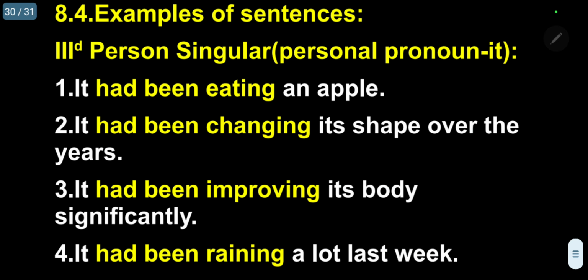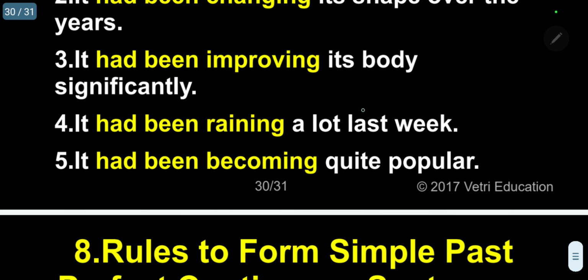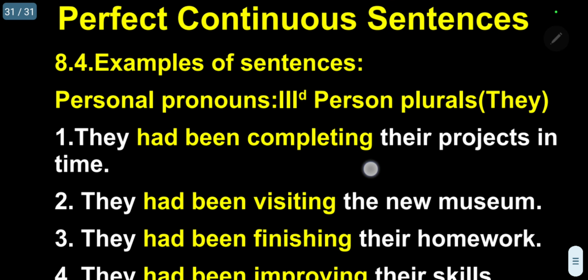The next one, I will use it, third person. I told you already, it does not indicate a person. It indicates animals, insects, birds, and other non-living things. It had been eating an apple. It had been changing its shape over the years. It had been improving its body significantly. It had been raining a lot last week. And it had been becoming quite popular. Specific examples for it.